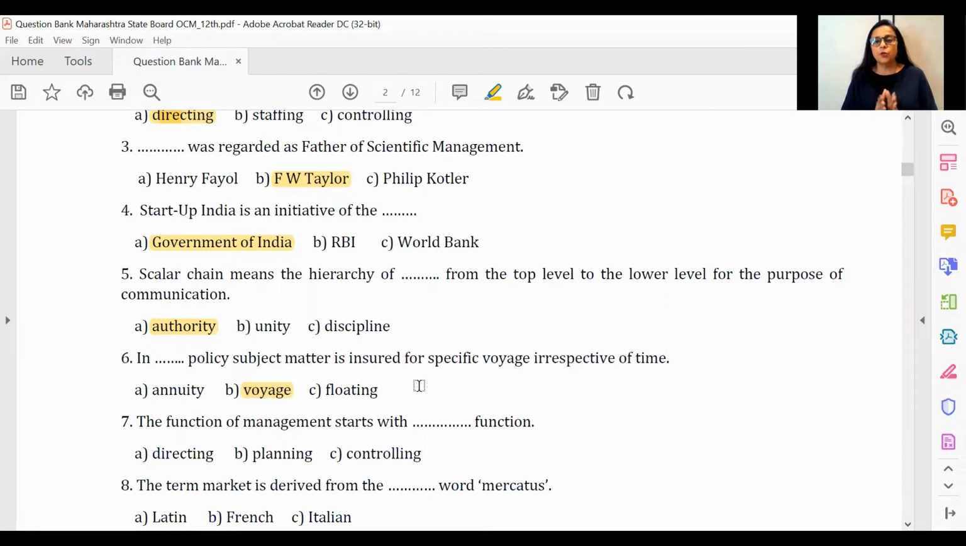Voyage is with respect to a particular journey. Time policy is with respect to a particular time period. And mixed is a combination of the two. Correct? So here, irrespective of time, we're talking about voyage policy.